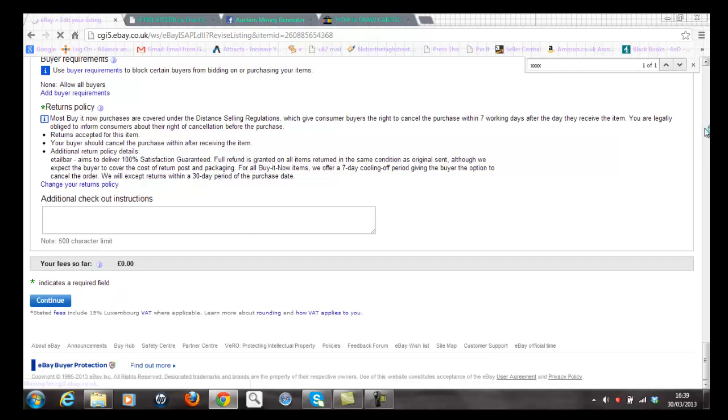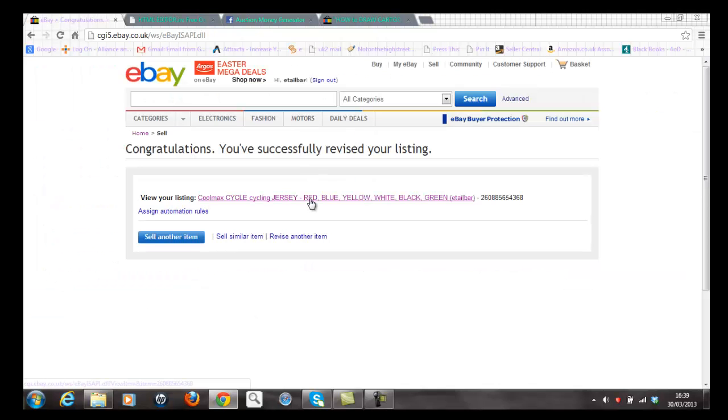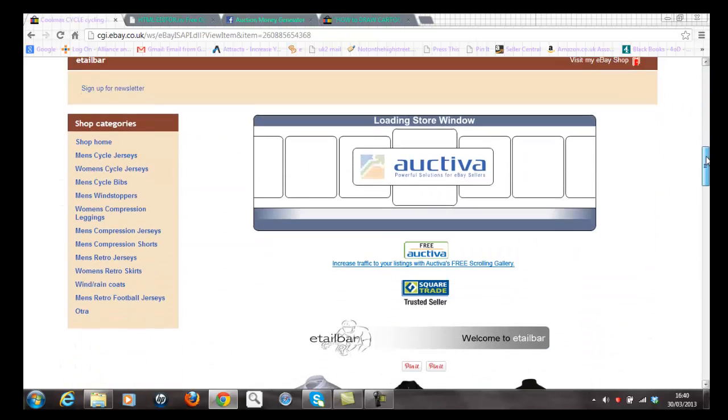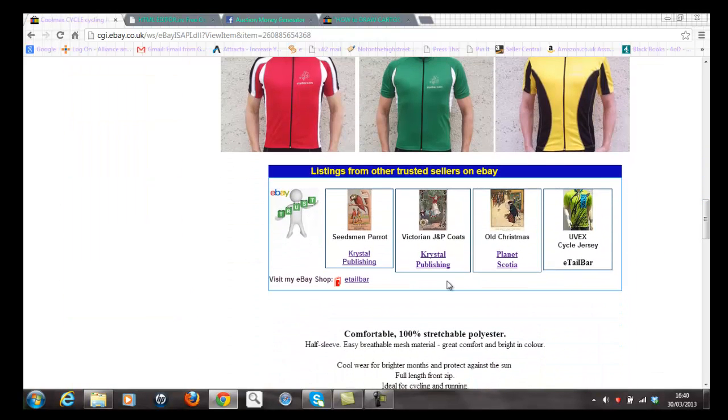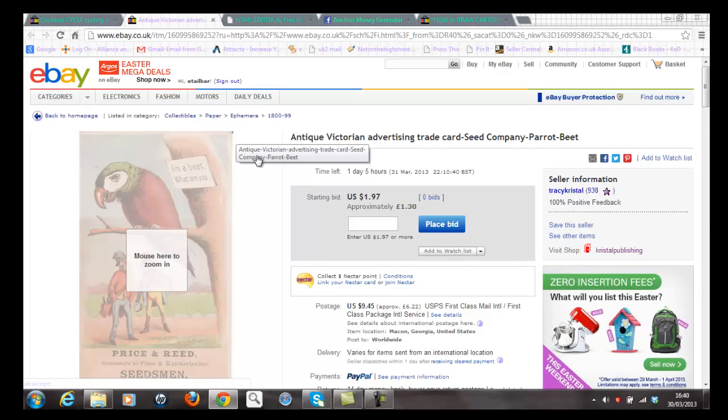and then I'll submit, and I'll just test that box to see if it actually works. Fingers crossed. Submit revisions. Okay, now I'm going to click on the listing. I should now have that box appear. I might leave it, in fact. There you go. And then if I click on this parrot here, I'm hoping now it will find that listing. And it has. Success. So that's a very easy way to make adjustments to the link box, and you can help promote other listings for other members. Great way to build that buzz, as I mentioned earlier in this video.